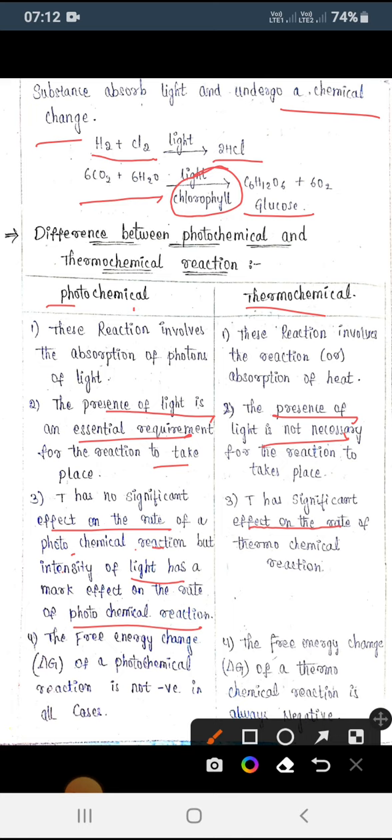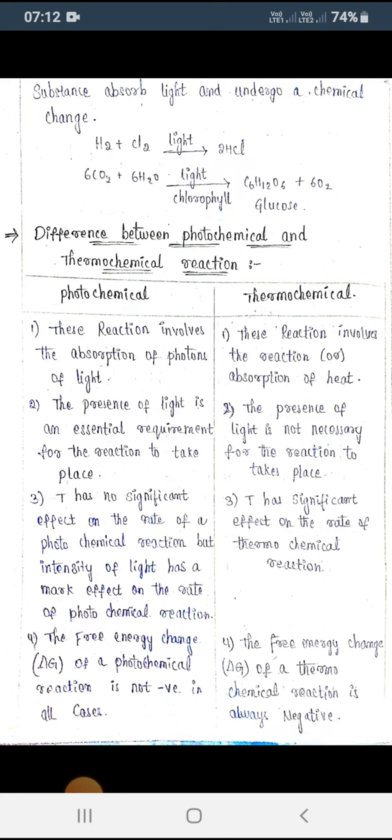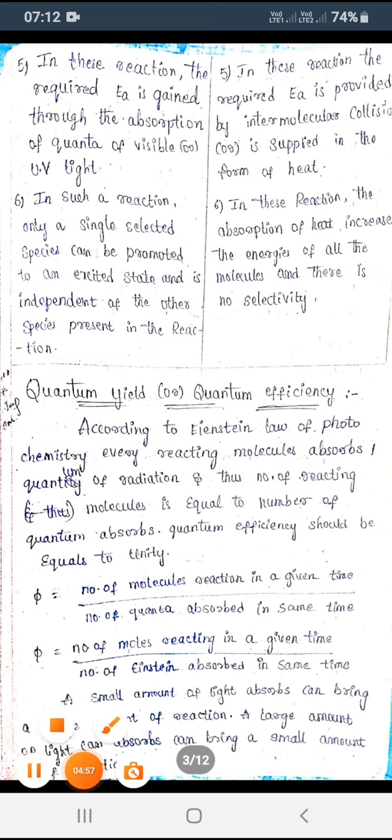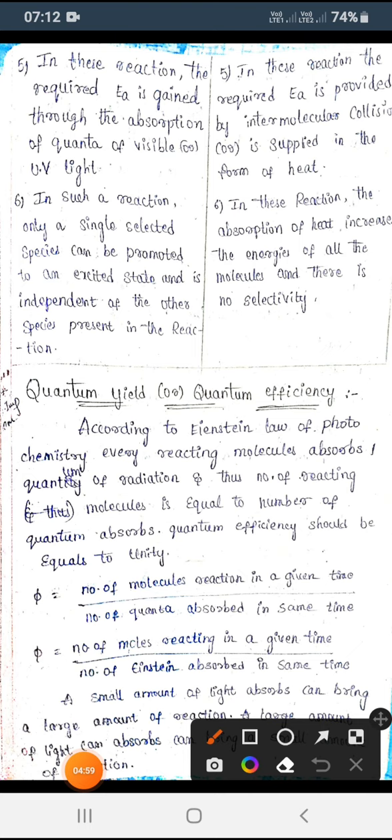When speaking about thermal energy, it does not have negative cases, whereas in the thermochemical reaction there are negative cases. So this is the difference between photochemical and thermochemical reactions. Also, whether the energy is gained due to the presence of UV light, or due to collision of molecules under heating conditions, whether it is exothermic or endothermic.